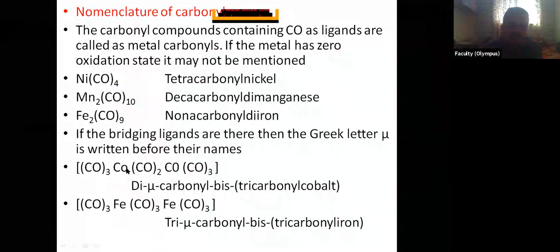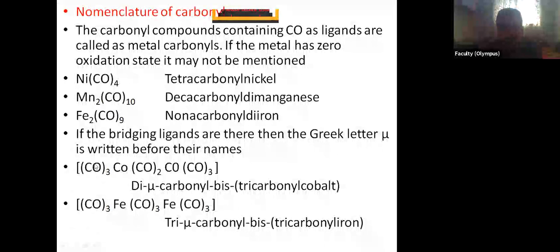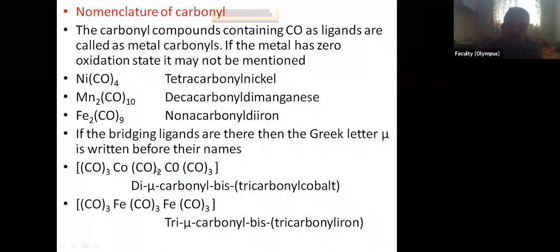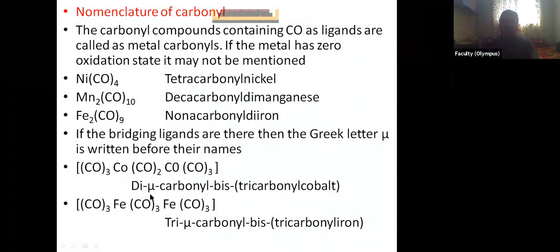Then (CO)3 thrice means in this formula, these three carbonyls are terminal. These three carbonyls are terminal. These two carbonyls are acting as bridge. So we say di-mu-carbonyl, meaning two carbonyls are acting as bridge. Di-mu-carbonyl bis, there are two groups of tricarbonyl cobalt.